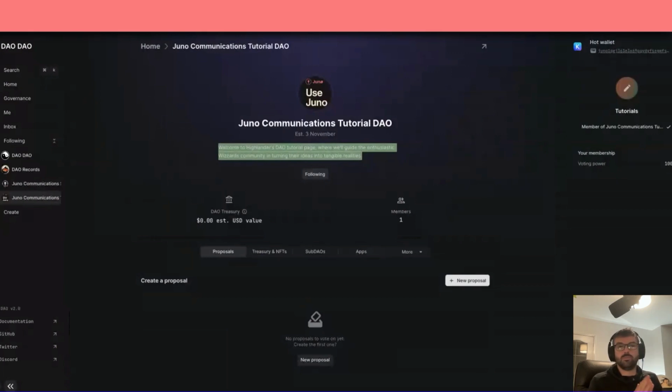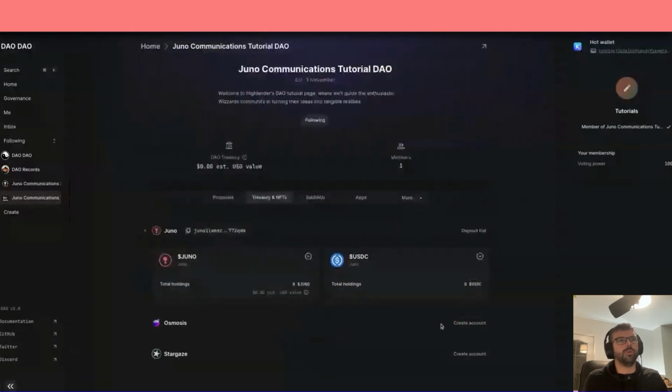And you know what? Juno has it. Juno has DAO DAO, albeit DAO DAO's moving on to different chains within the Cosmos ecosystem. So obviously it's going fully interchain, and I'm going to talk a little about DAO DAO being interchain, because if you go to any DAO page now, to Treasury and NFTs, you can see down the bottom here, you have Osmosis and Stargaze. You might think, well, what's this all about? Well, DAO DAO shipped this feature called Polytone, which allows your DAO to call actions, make other things happen on other chains, such as Osmosis and Stargaze, and I believe soon to be Neutron as well.